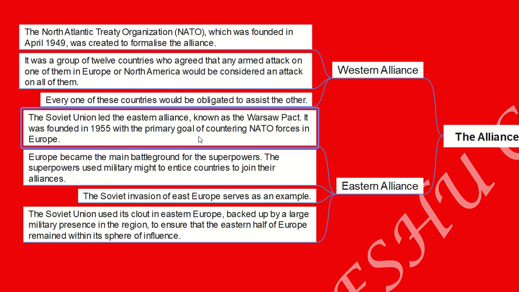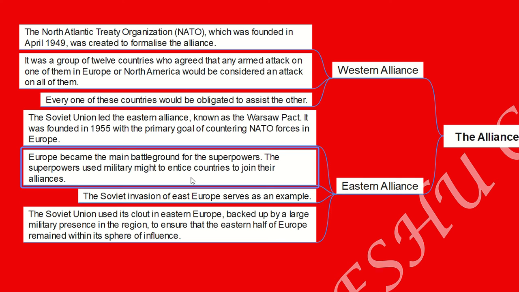This was founded 6 years later, in 1955, with the prime goal to counter the NATO forces in Europe. Europe became the main battleground for both the superpowers, the western part and the eastern part. They formed different alliances.